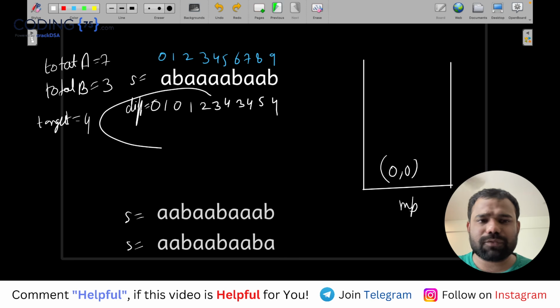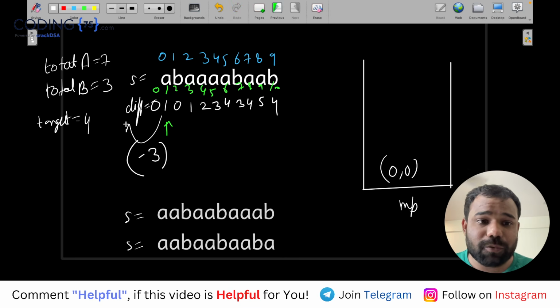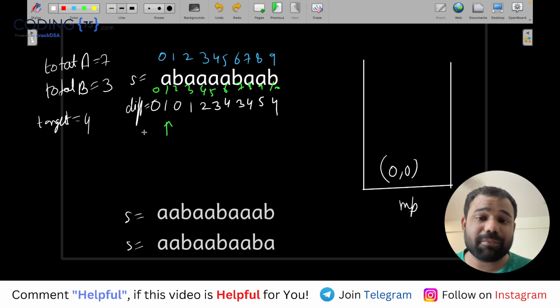This difference array was 1 based indexing, so I will start from index number 1. My current difference, the difference till this index, is 1, but we want a difference of 4. So the remaining difference is minus 3. And do we have any minus 3 before? No, we do not have any minus 3.